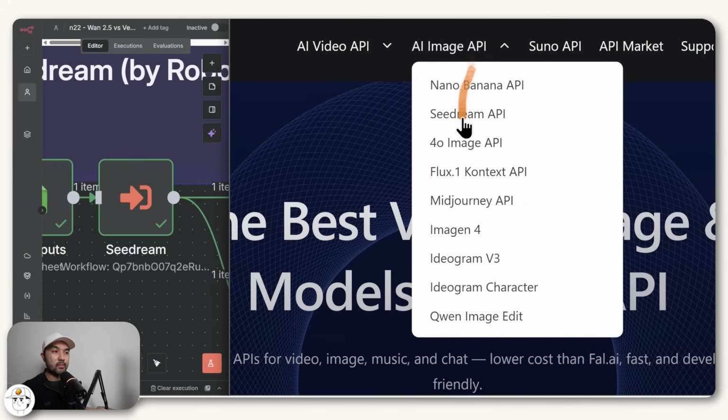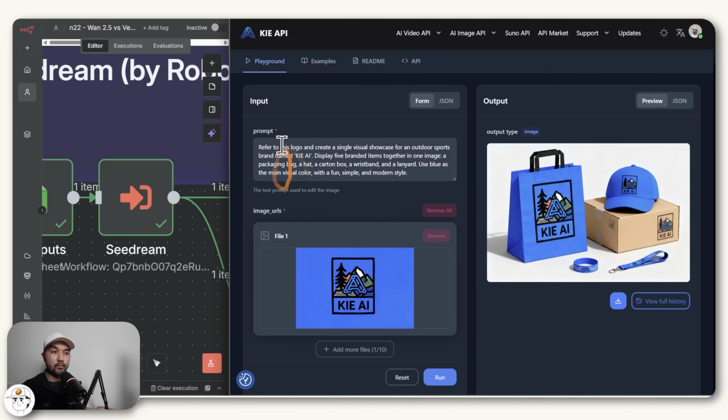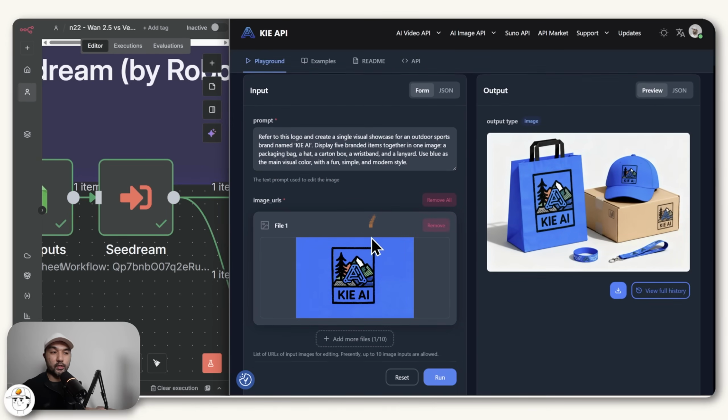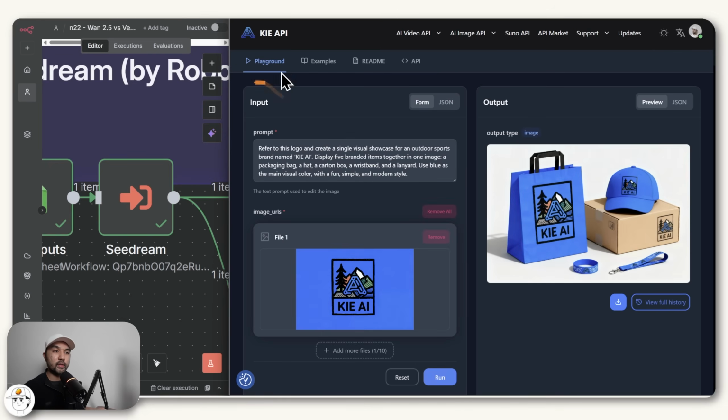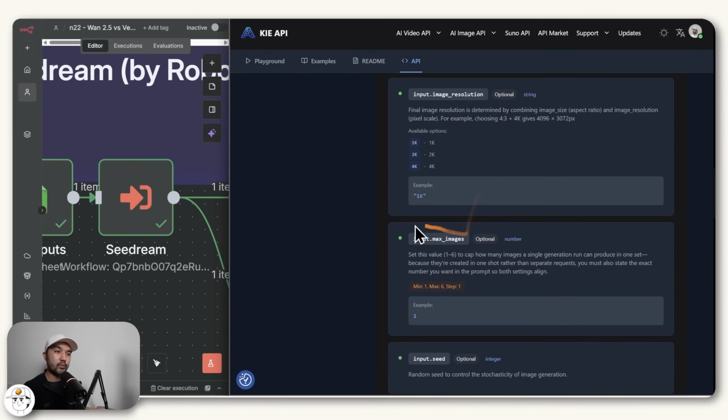And you can see other image APIs. They have several here. Seedream is included. And if you click on that, you can actually use Seedream here manually by putting in your prompt here, plus also uploading your image URL in here. So we usually go to this playground in order to test prompts first. But if you're ready to use it in an automation, you can go to this API tab and just read through this documentation, which we've already done here.